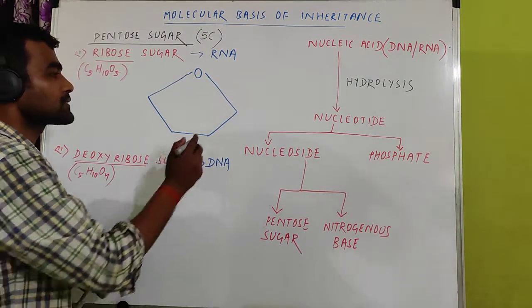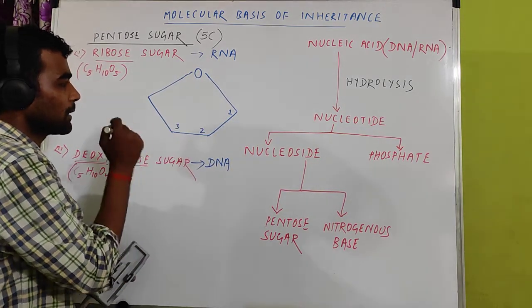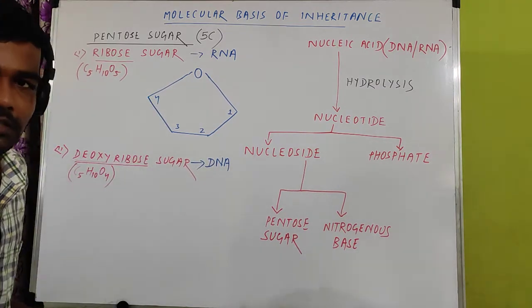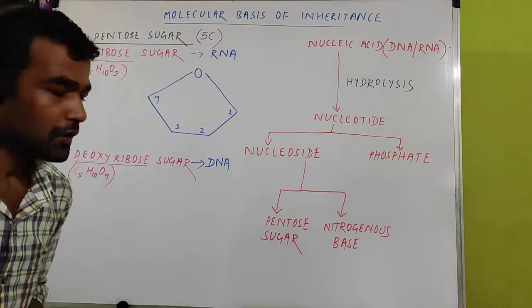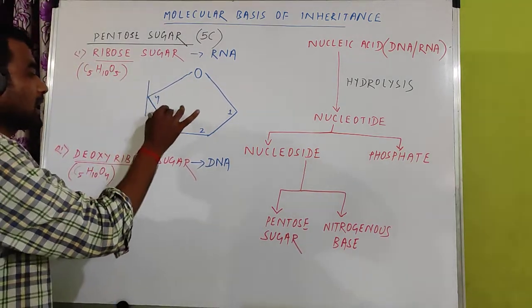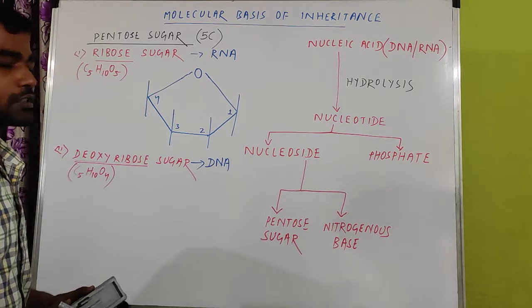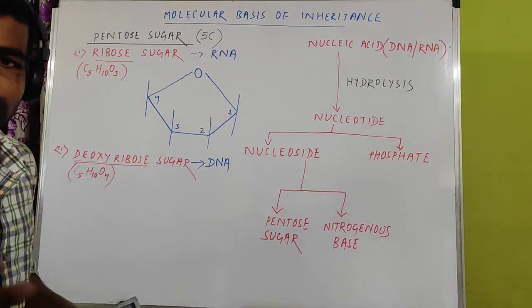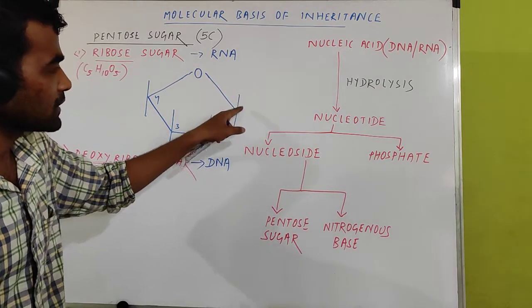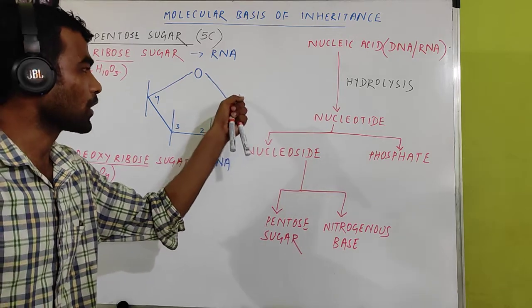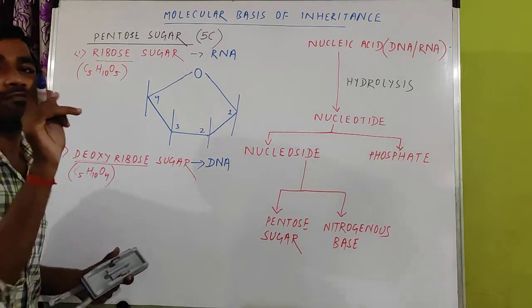So I can say this is number 1 carbon, this is number 2 carbon, this is number 3 carbon, this is number 4. But we have written that these are pentose sugars. Pentose sugar means they contain 5 carbon. So we have to make bonds. And all of you know carbon has a valency of 4. 4 bonds are there. Each stick represents 2 bonds, upper bond and lower bond. So 4 are completed.